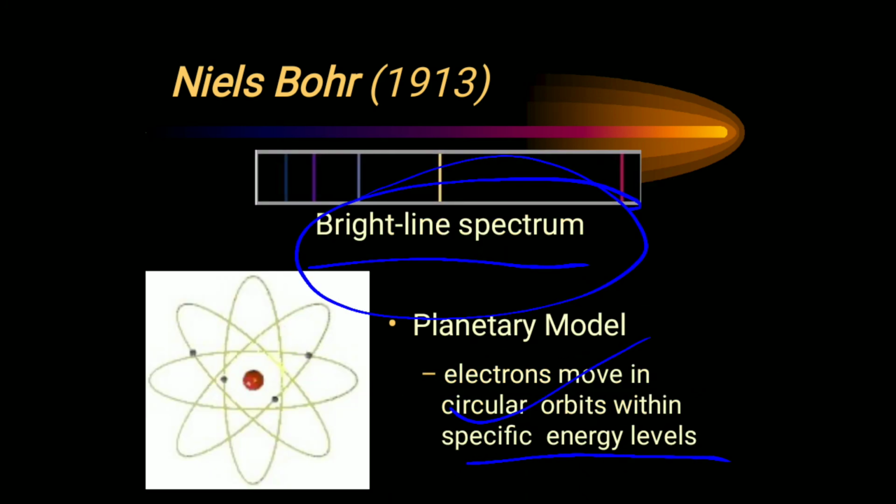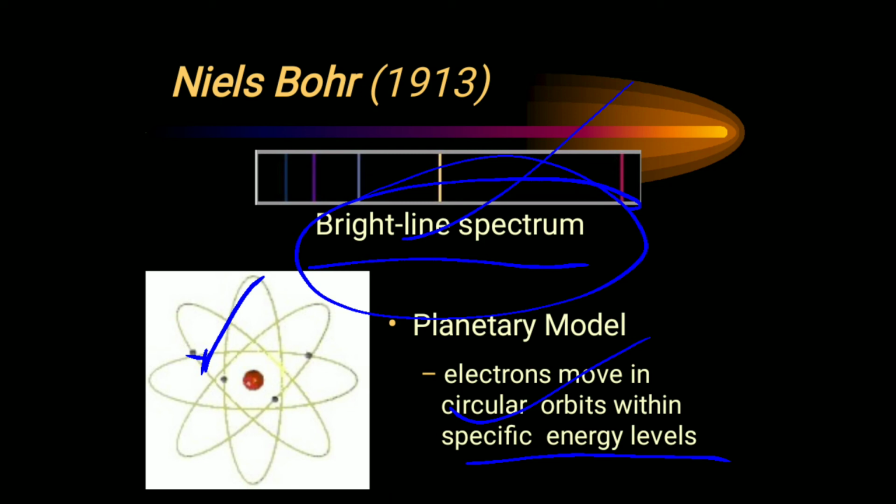Suppose this electron is present in this circular orbit, but if it goes from here to here, to a higher energy level, it needs energy, so it absorbs energy, and we will get a line spectrum, not a continuous spectrum, because according to Bohr, electrons do not lose energy continuously.